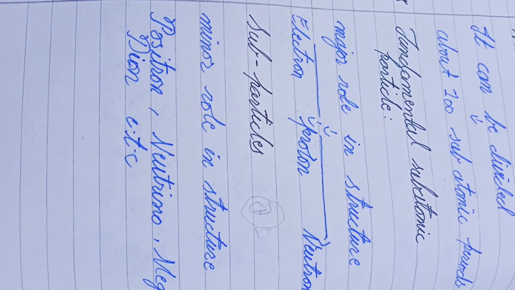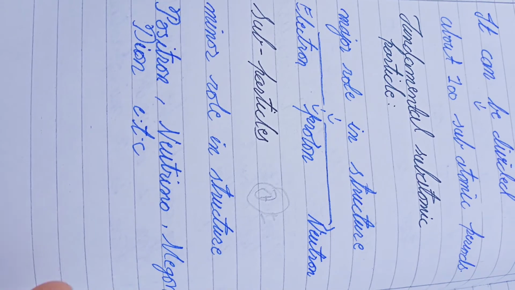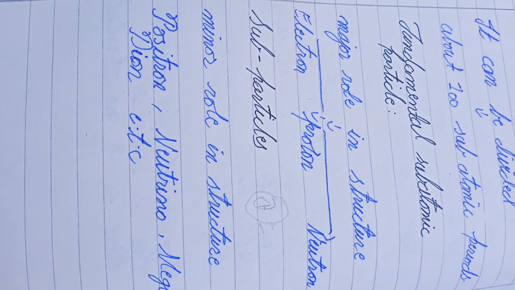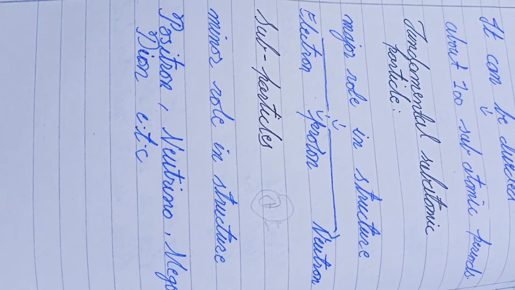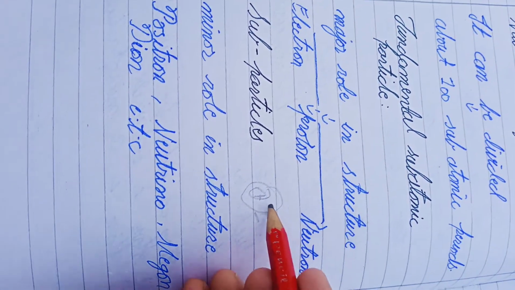If you take the chemistry branch and do a PhD or masters, then you will study these. We simply know that the atom can be divided into fundamental particles and subparticles.